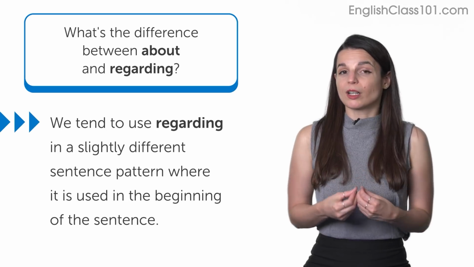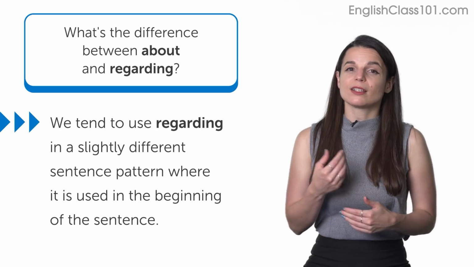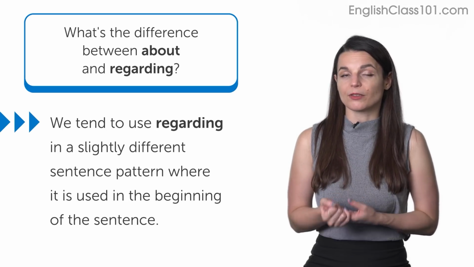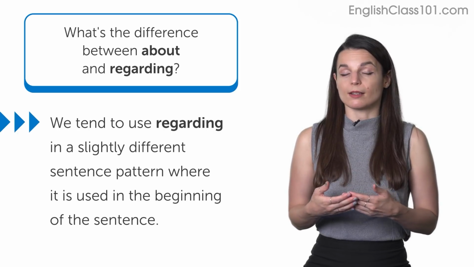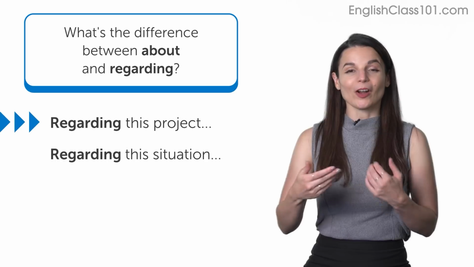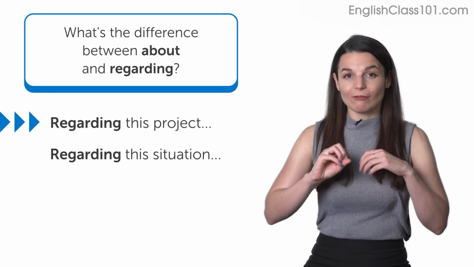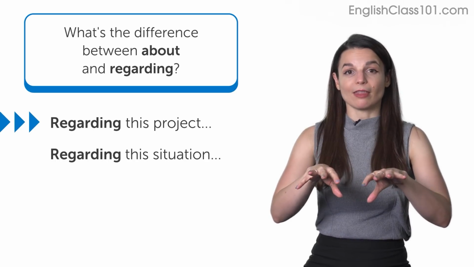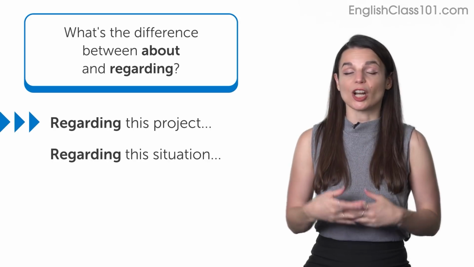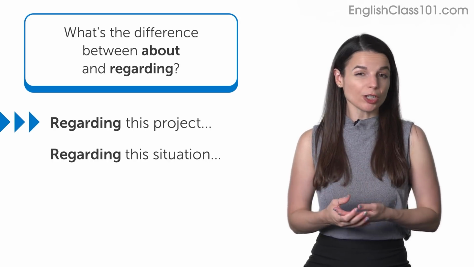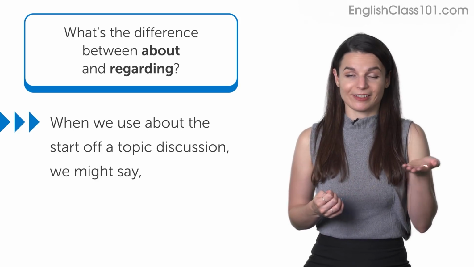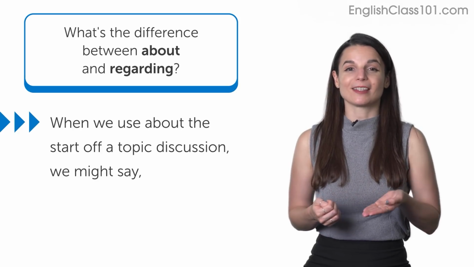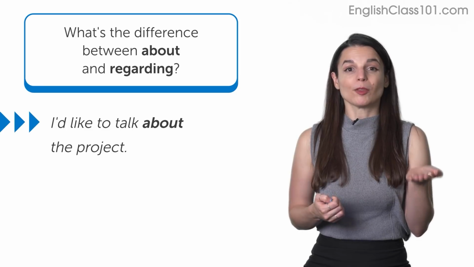When we want to use regarding, however, we tend to use it in slightly different sentence patterns. So we introduce the topic with regarding at the beginning of the sentence, as in regarding this project or regarding the situation, and then we give the details. We want to talk about that thing. So it's kind of like the introduction, our topic introduction, but the structures that we follow are different. So again, when we use about to start off a topic discussion, we might say something like, I'd like to talk about the project.